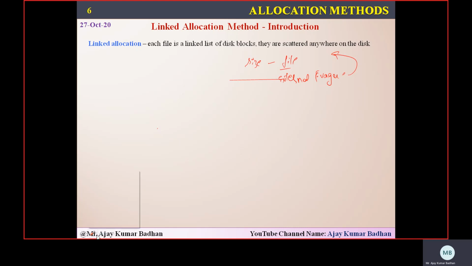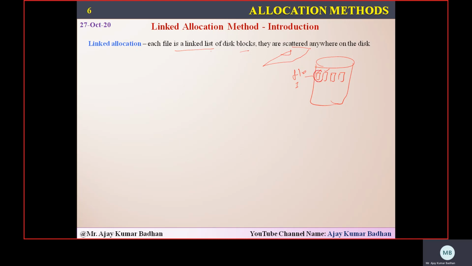What we mean by linked allocation is that the files are in the format of a linked list of blocks, and they are scattered anywhere. Here we are not going to allocate memory in a sequential manner. Like for example, earlier we allocated for a particular file in a sequential manner, this block and this block we allocated to file 1. But coming to linked allocation, this is not the case. We will be allocating these blocks in a different manner.